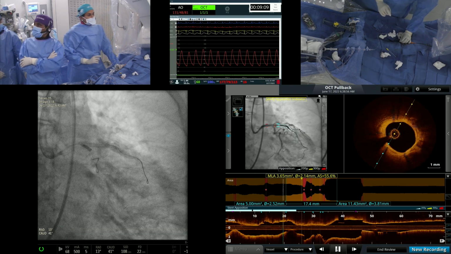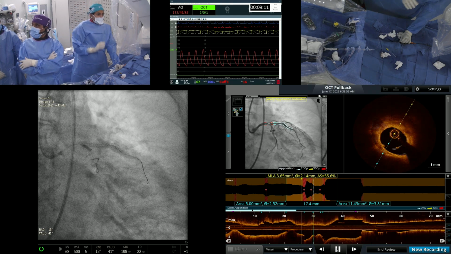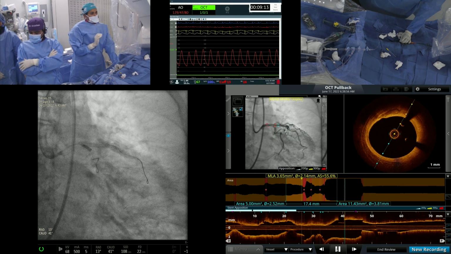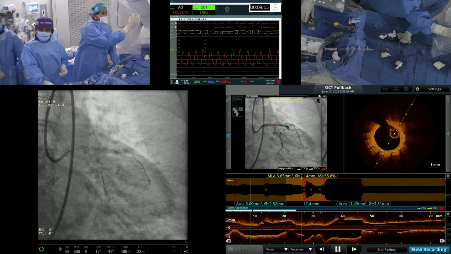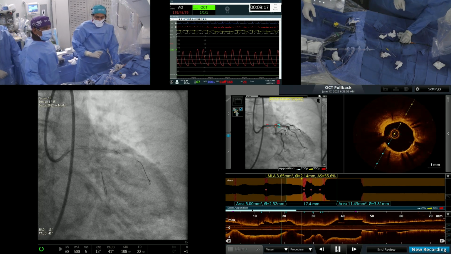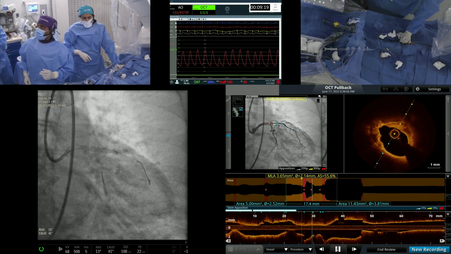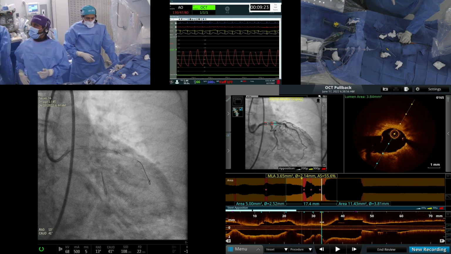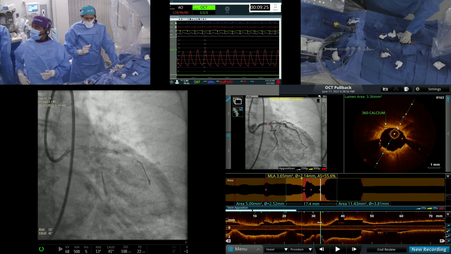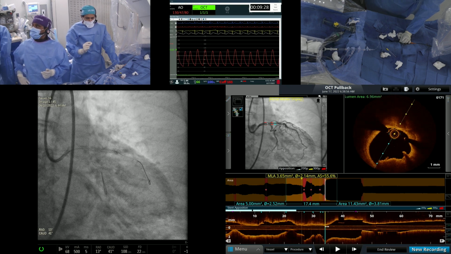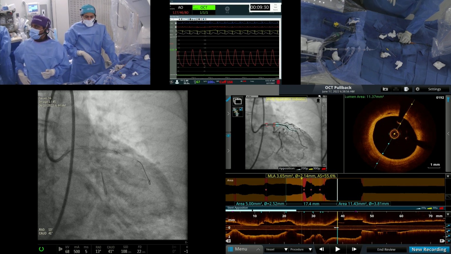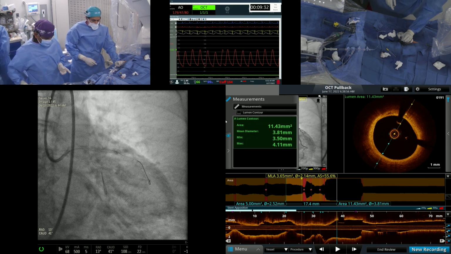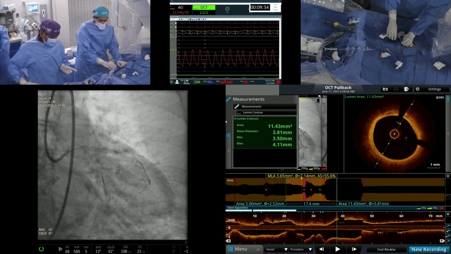This is for the side branch. We went with a 2.5 Wolverine again. Nice expansion of the ostium. So that is why, going back to your question, for the left main, when we have already seen that it's deep calcium, this is the case where you should consider IVL, and that's what we have. The size of the left main LAD is 3.5, but the left main just at the bifurcation where there is heavy calcium is about 4.0. We have a 4.0 IVL that we are going up with.